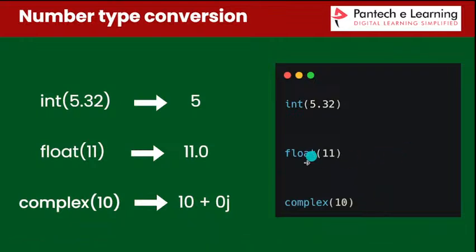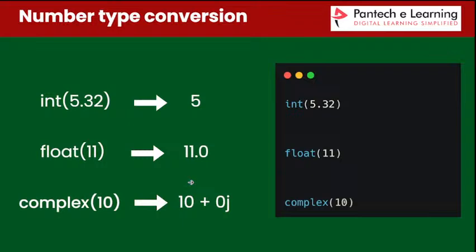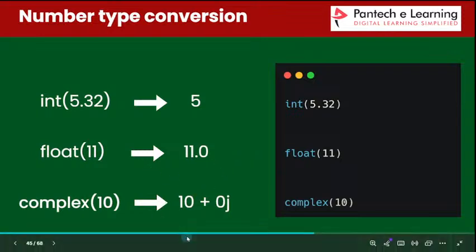Okay. So first in this slide we will see about number type conversion, like one type into another type. Now, 5 is a whole number, right? How do we convert it to another type? We use that particular int keyword. We can convert a value like 5.3 into an integer, and a float value into an integer value. Complex means converting an integer value into a complex value. Okay, just wait a second. I will show the example, then only we can understand easily.